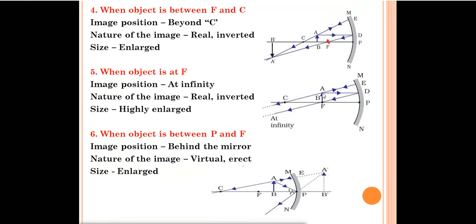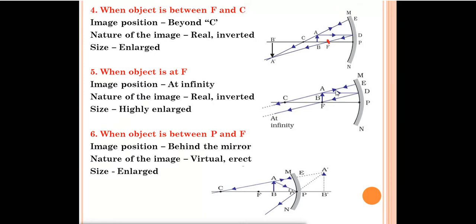And the fifth case, when the object is at F, means at focus. Now we have placed the object at focus AB. So one ray of light can be drawn like this. It will be parallel to the principal axis. If it is parallel to the principal axis, it will pass through the focus point F. This is one case. Second case, what we can draw, one ray of light can pass from center of curvature. From center of curvature, if it is passing, it will be incident back on the same path.